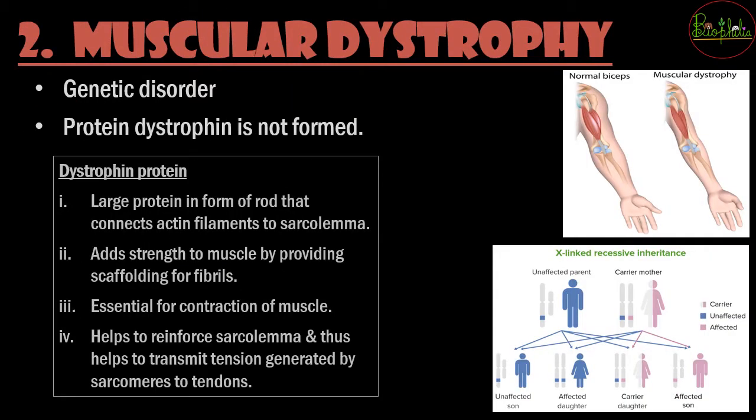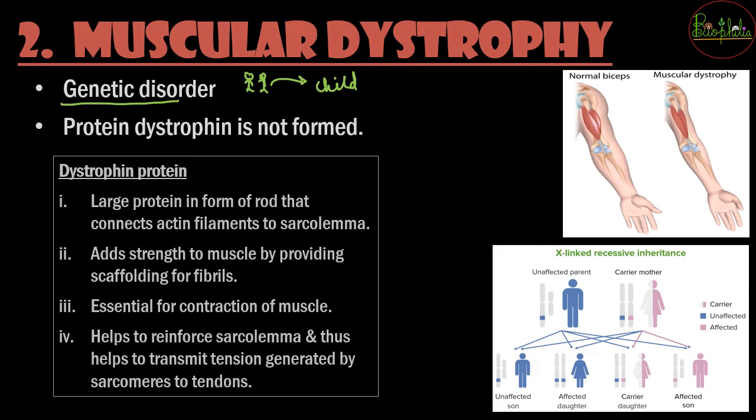So the second one we discuss is muscular dystrophy, which is a bit different from the previous one, that is myasthenia gravis, because myasthenia gravis is an autoimmune disorder, whereas muscular dystrophy is a genetic disorder. That means it can be passed from your parents to the children or the offspring that they possess. Whereas an autoimmune disorder is not exactly transferred from one generation to another.